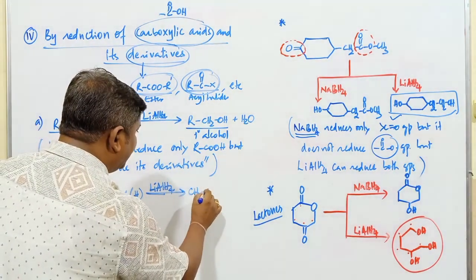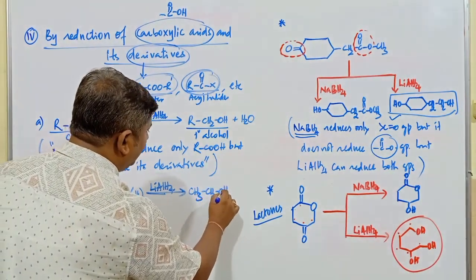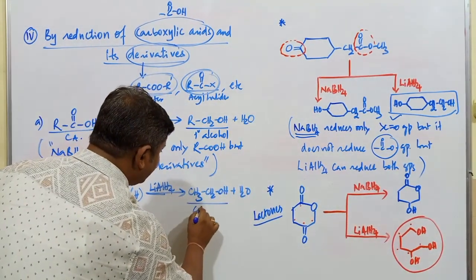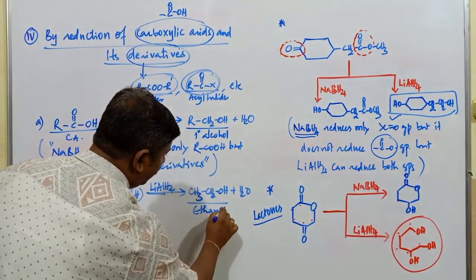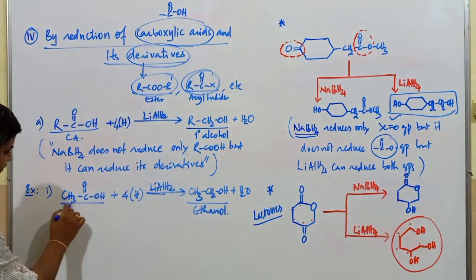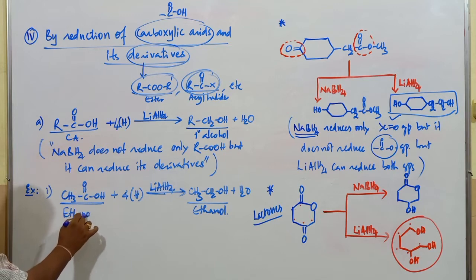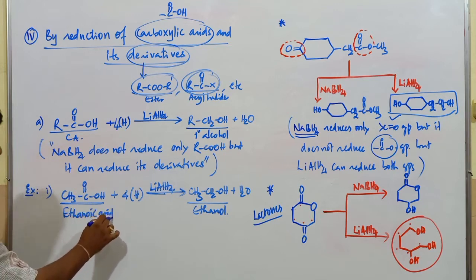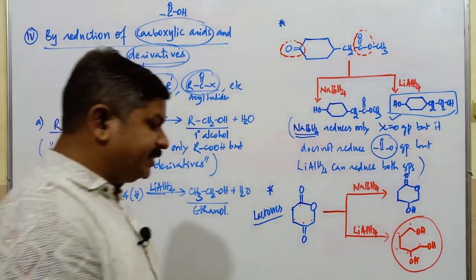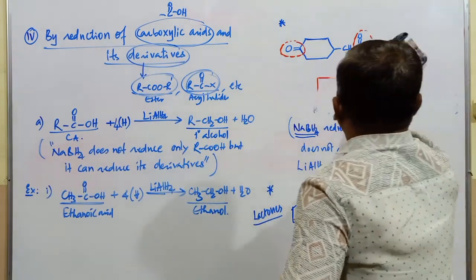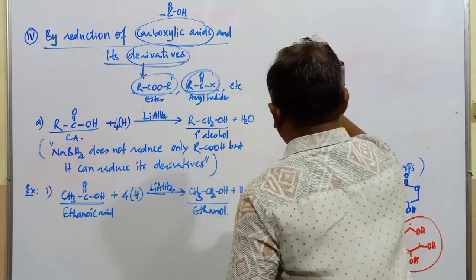The main compound is CH3CH2OH, alcohol, plus H2O, with 4 nascent hydrogen. This compound is ethanol, a primary alcohol. The name of the starting compound is ethanoic acid. That is, the carboxylic acid is converted into the respective alcohol. A primary alcohol is obtained here.